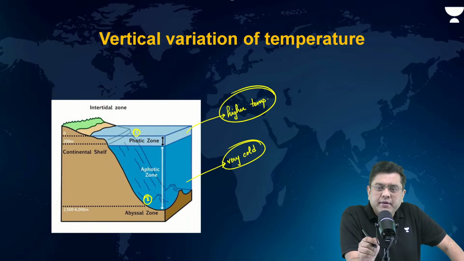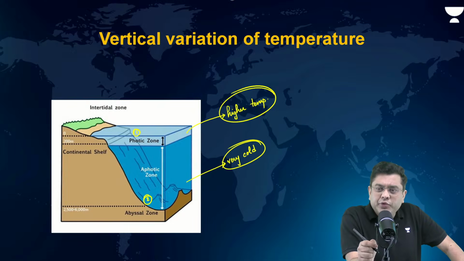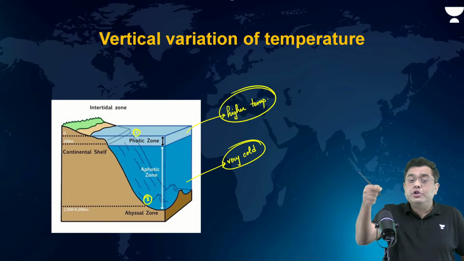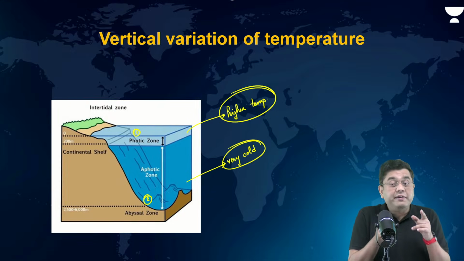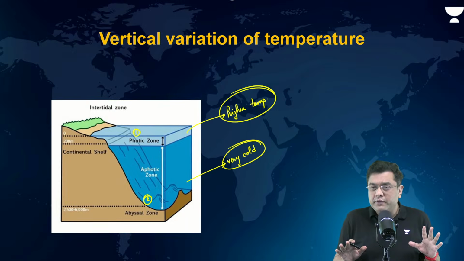All of them will impact the surface. Those are surface phenomena. That is why from one region to another, you will observe a variation in the oceanic temperature on the surface.